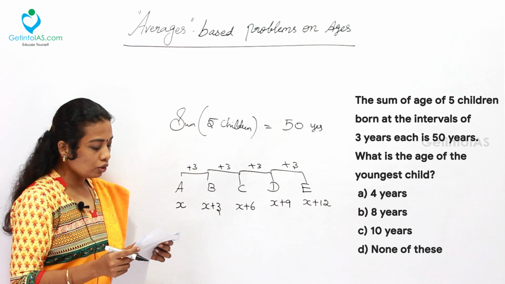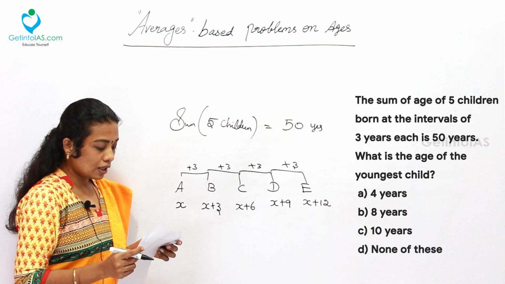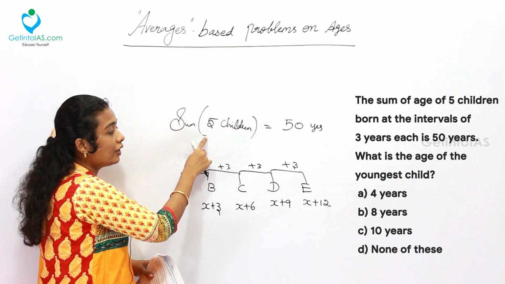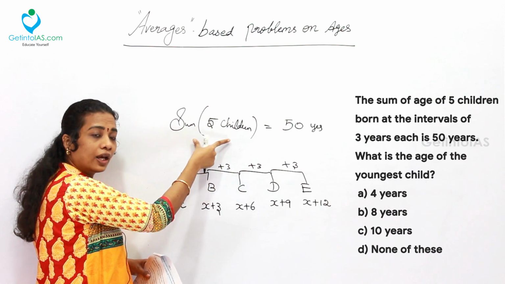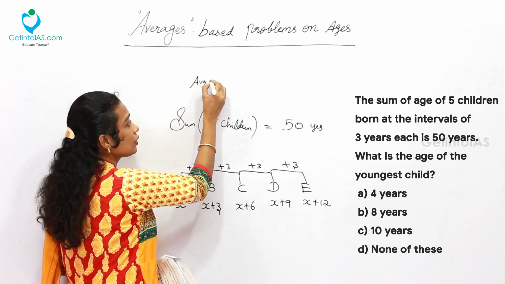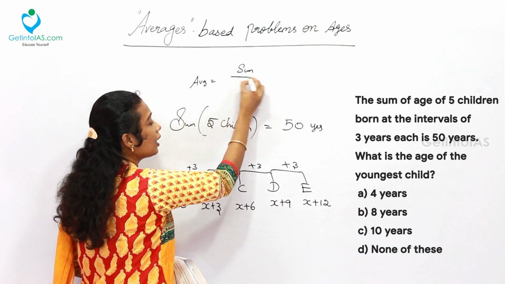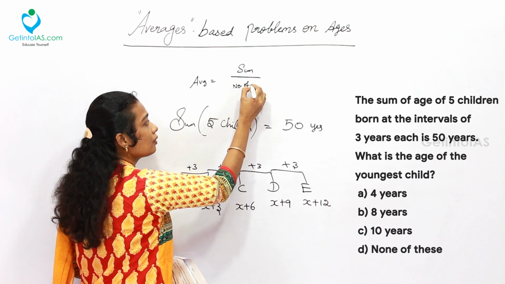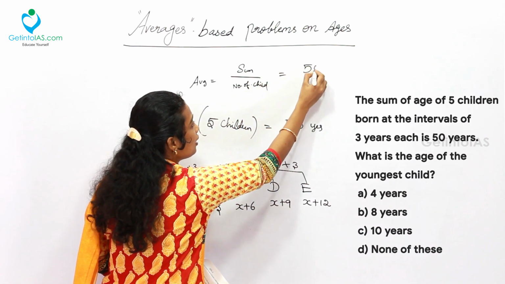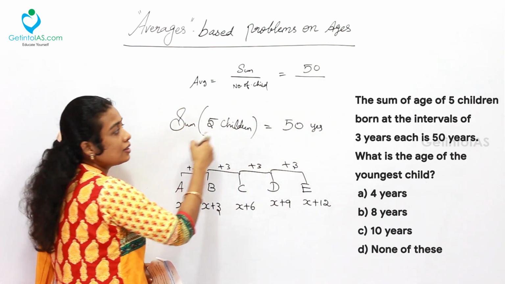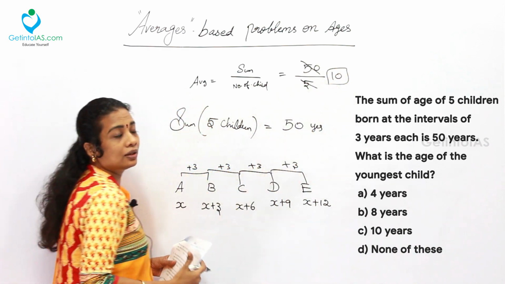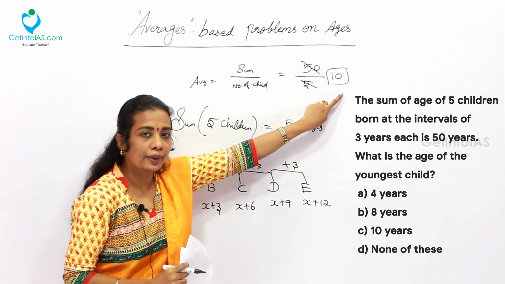Now the only clue is that the sum of the ages of the 5 children is 50. From this, can we find the average age of the group? Yes, definitely. Average is equal to the sum of the ages divided by the number of children. That is 50 years divided by 5 children, so the average is 10. The average of the group is 10.